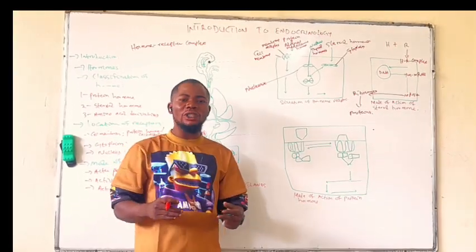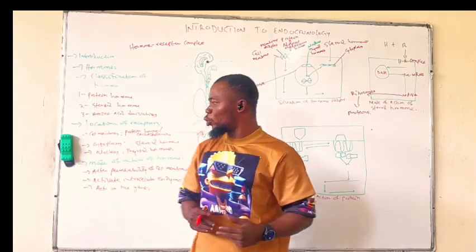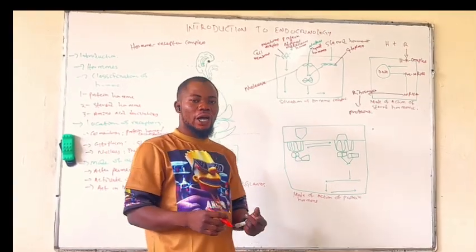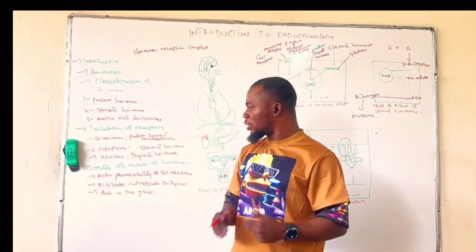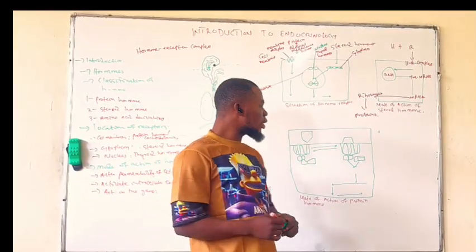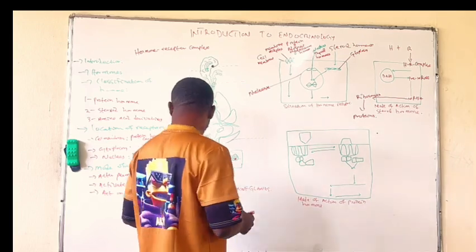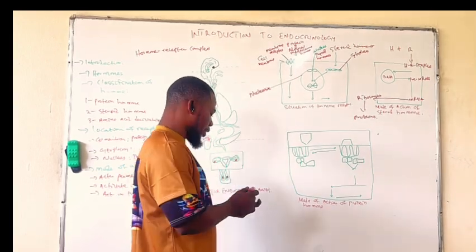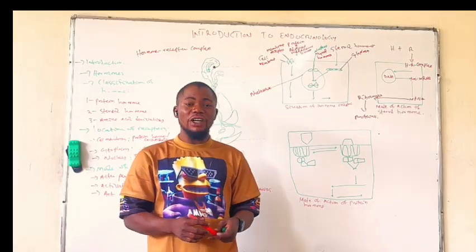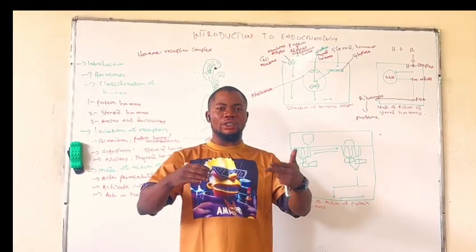Now, for the protein hormones and the catecholamines, we've already said that their receptors are in the cell membrane, and they carry out their action mostly through activating intracellular enzymes. Now, we should know that in protein hormones, there are what we call the first messenger and the second messenger. The first messenger is the hormone itself that is coming.